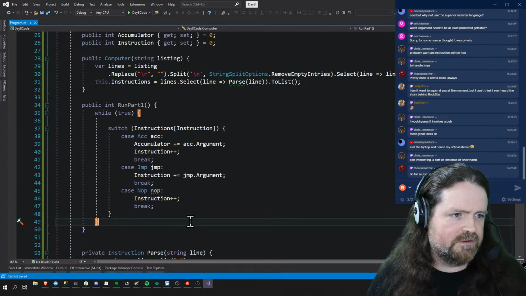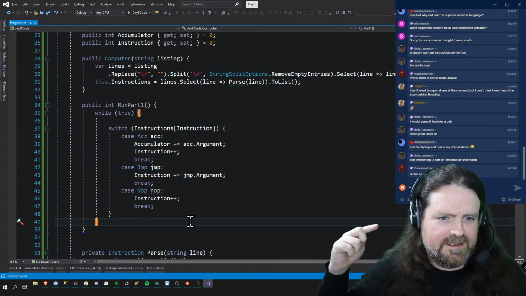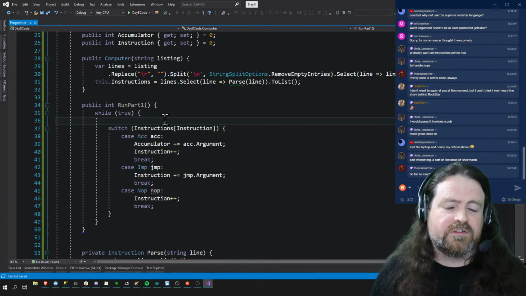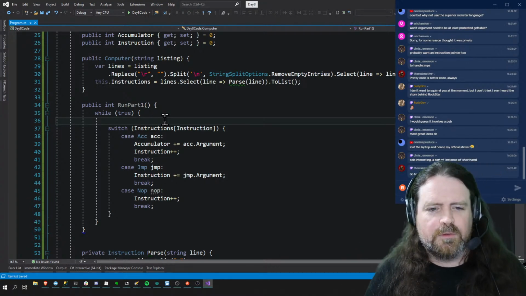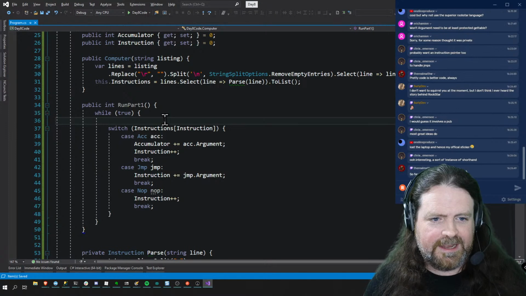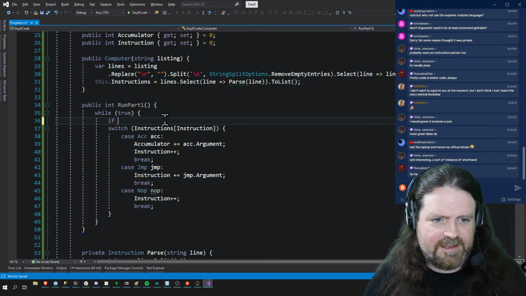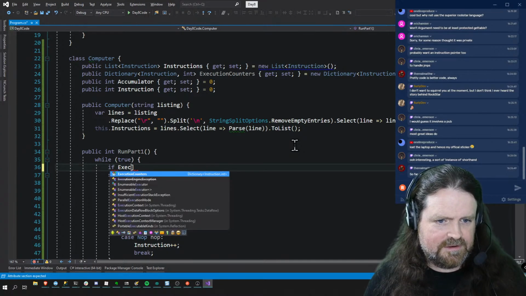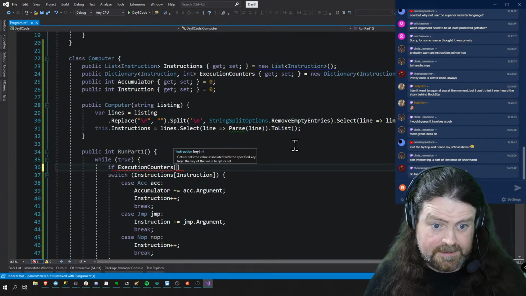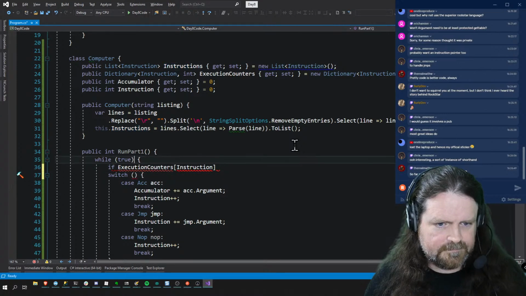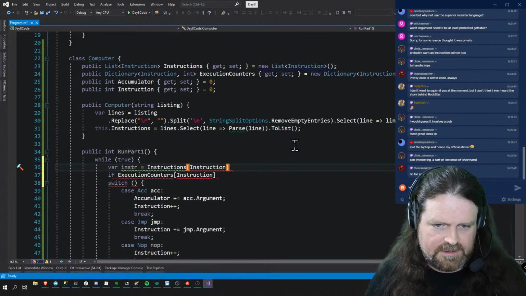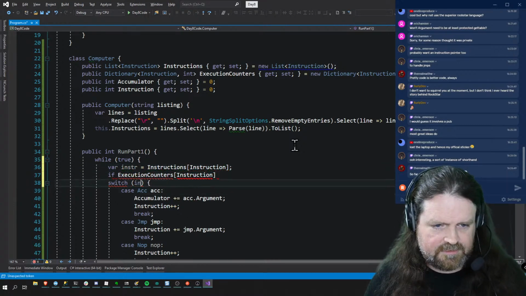But we've got this guard clause that says if we hit the same instruction twice in a row, we want to return the value that is currently on the accumulator and then stop, bail out. So while true, we are going to say if, what did I call it? Execution counters. Let me capture that in a variable, var inst equals instructions instruction, and then switch on inst.